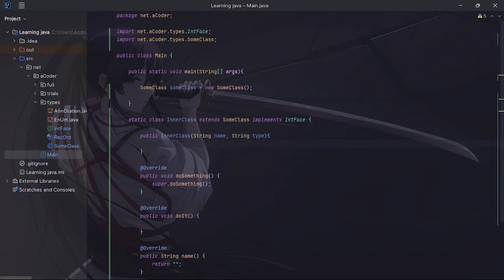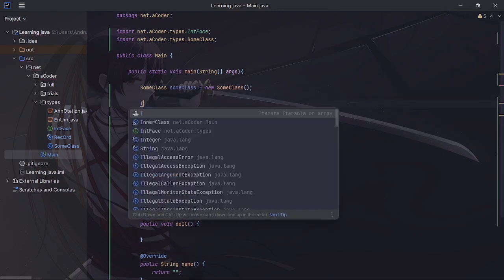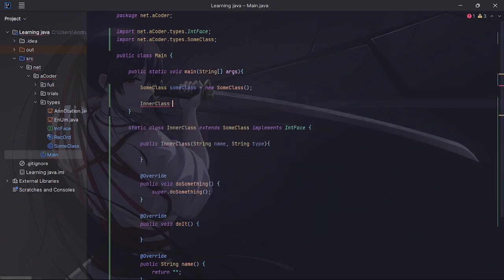So we can have this, and whenever we declare a new inner class variable, inner class is equal to a new inner class. So now to come up with a name, name is going to be class. What is the type? This one is an interface.